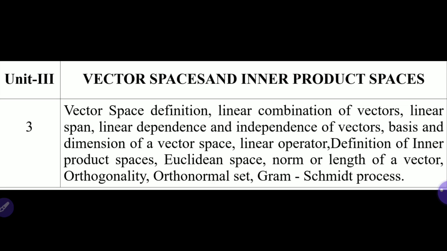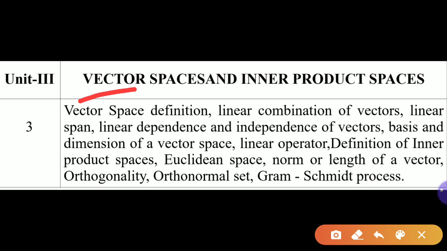Sometimes vectors can be written in the form of matrices, sometimes in the form of ijk also. So there are various ways to write vectors. Whatever the elements of that set we call a vector space, the elements of that set can be called vectors. So this meaning you have to take. The study of linear algebra is not possible unless you know vector spaces. So for studying linear algebra, you must have the knowledge of vector space. Once you understand the vector space, then all the other topics of linear algebra you can understand very well.